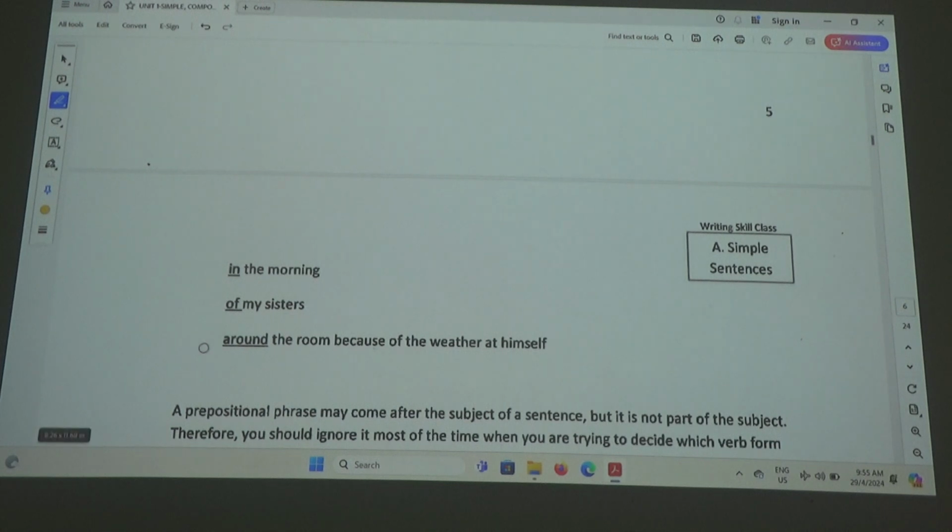He was walking around the room because of the weather and looking at himself. Maybe there was an error. So it's not correct. Okay? Maybe you want to cancel this at himself. Just cancel that.